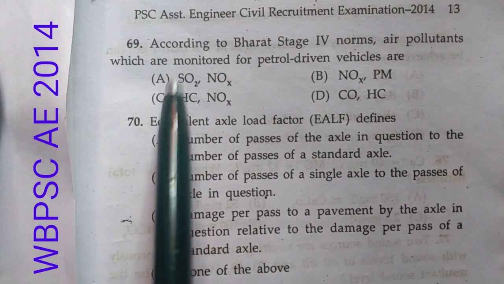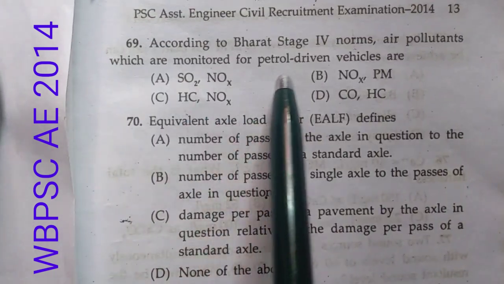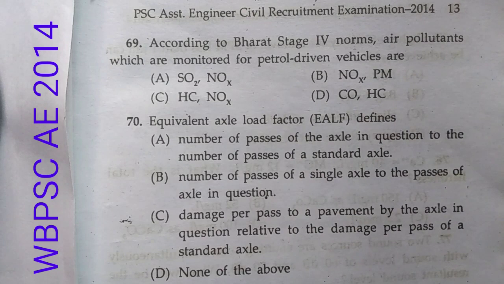Now question number 69. According to Bharat Stage 4 norms, air pollutants which are monitored for petrol driven vehicles. Now for BS4 norms, petrol driven vehicle, CO emits at a ratio of 1.00 and HC plus NOx, that is 0.18 and HC 0.10.